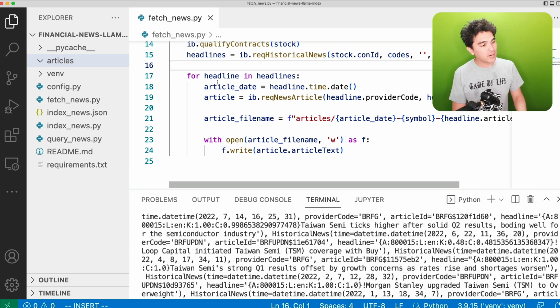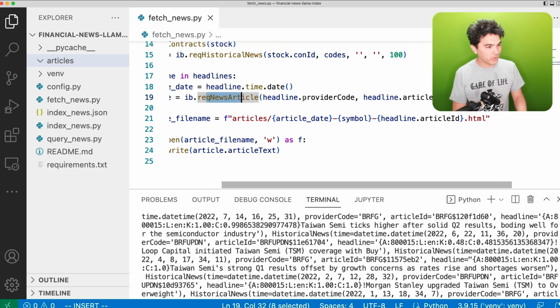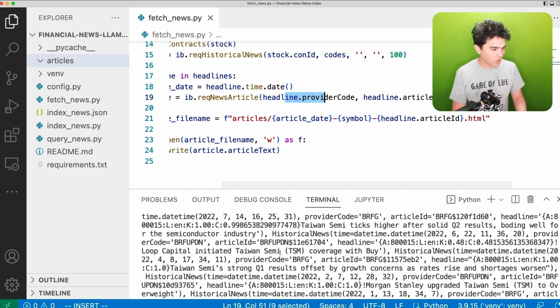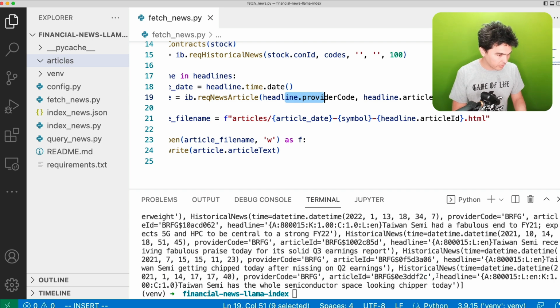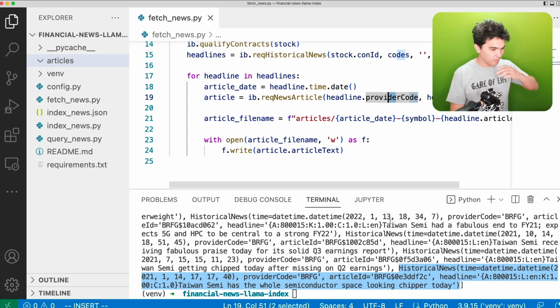What I'm going to do is loop through each of these headlines. I'm formatting the date. I'm requesting each news article, so I'm using the provider code and the article ID with each article. If I look through here, you see this is a historical news object. It has a timestamp, an article ID and a provider code. So this is, I think, briefing.com, and that's the article ID. And so I can request the full text of that article just like that, store it in an article,